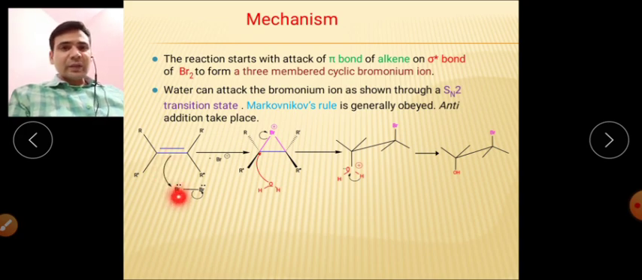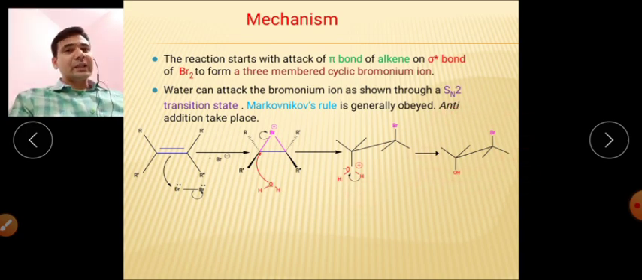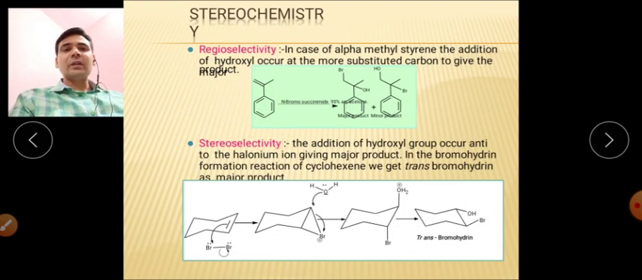So this attacks the particular bromine and forms the cyclic bromonium ion. After formation of the cyclic bromonium ion, the second step is the nucleophilic attack of the water molecule on this particular carbon, and after this, H positive is removed and the anti product is synthesized during this reaction. This is the overall mechanism of this particular reaction.